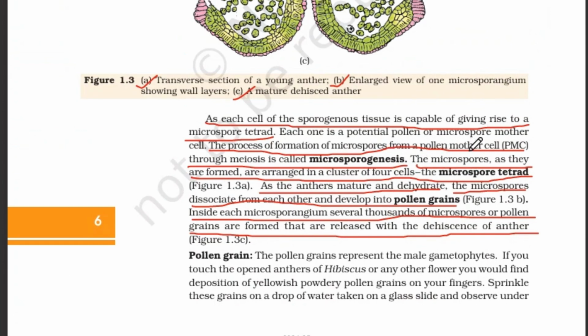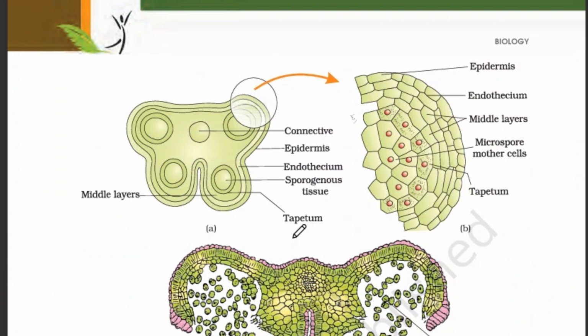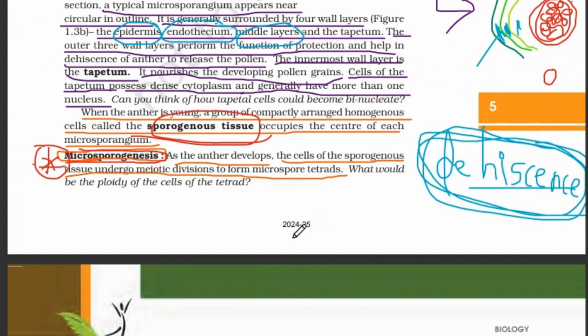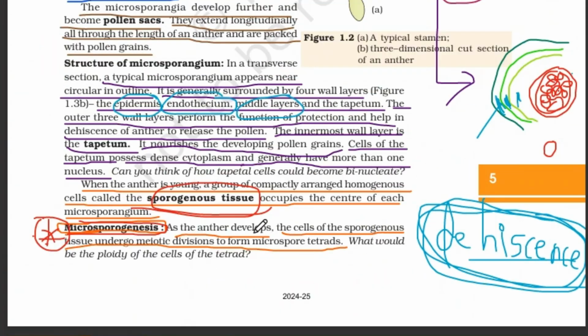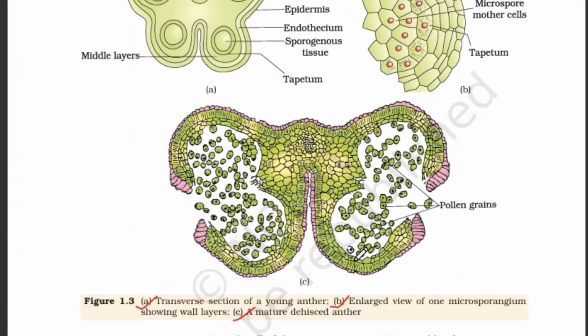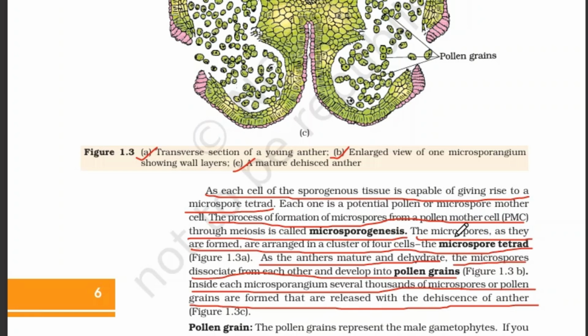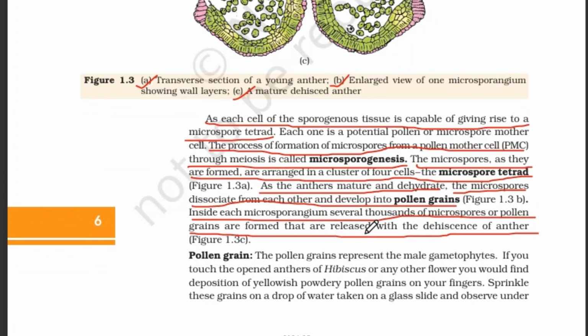The process of formation of microspore from pollen mother cell through meiosis is called microsporogenesis. And microsporogenesis has two definitions. One: the sporogenous tissue undergoes meiosis to form microspore tetrads. Or: the pollen mother cell undergoes meiosis to finally form microspores. Either way we can write.